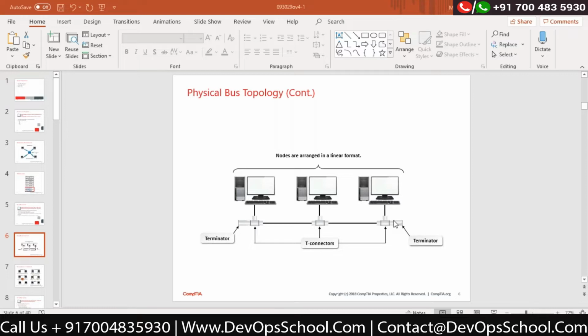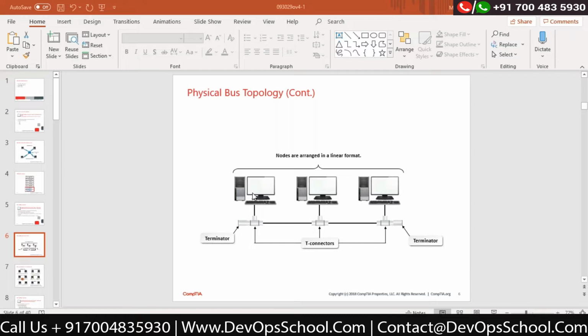I believe everybody knows our water pipeline. You might have heard about it. While creating the water pipeline which we use for our water system, there is a device called a T device. Whenever I want to give a connection, I would use a T device. The connection would go to the other end, and there is one main flow. These are T devices. This is my main flow, and one additional connection is given to this computer. This is called a bus topology.